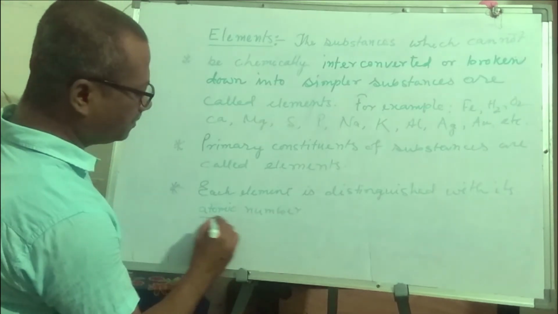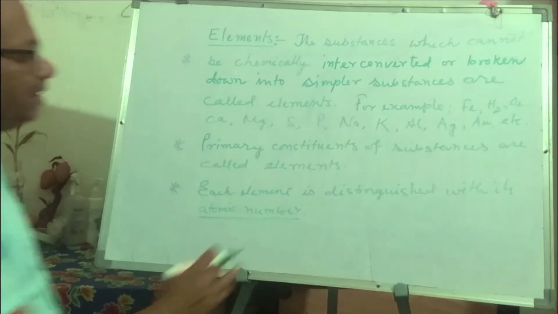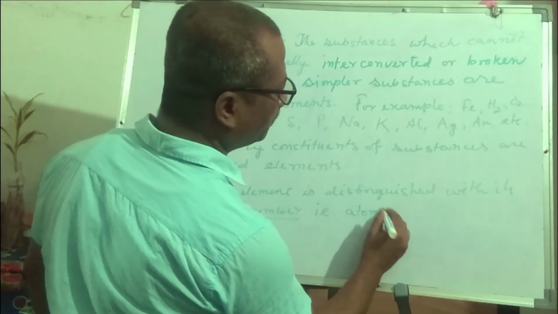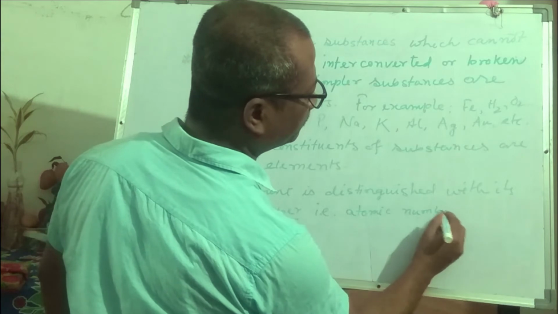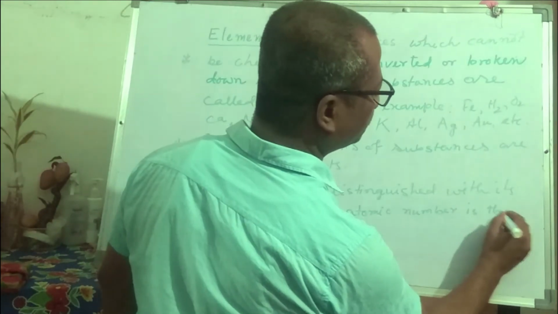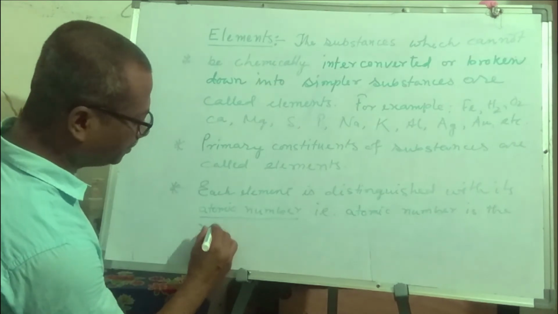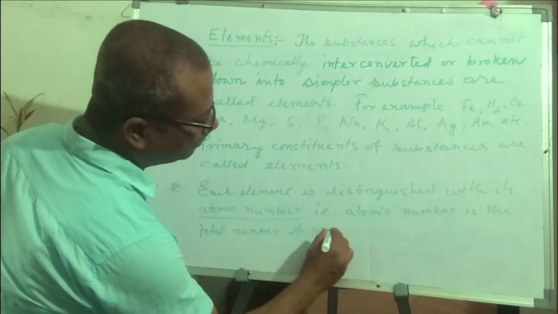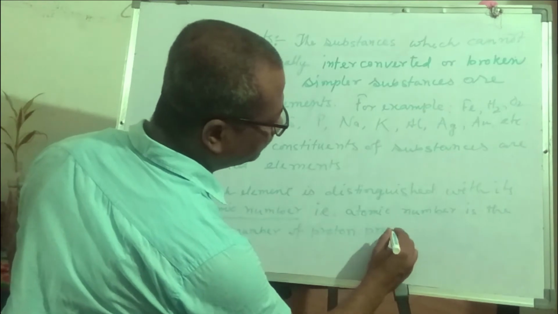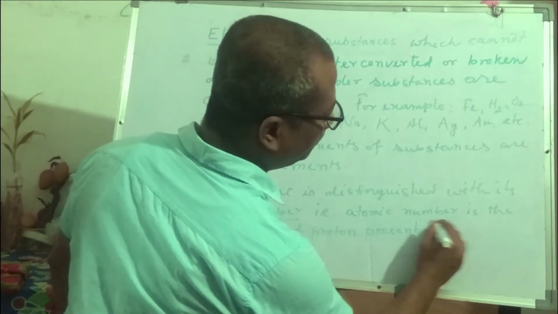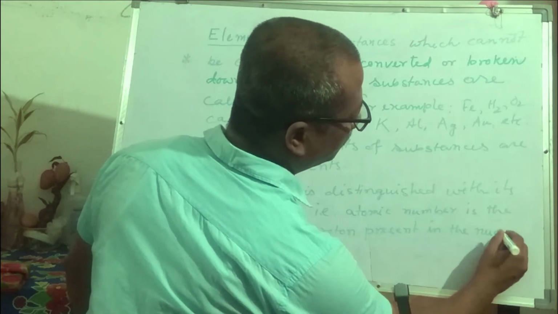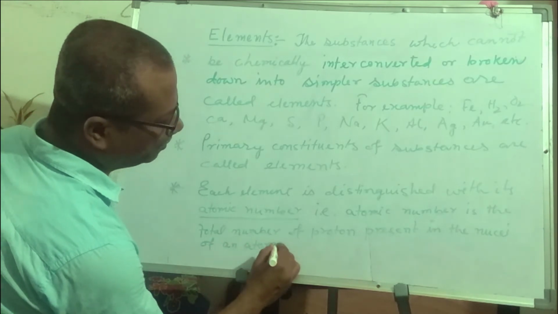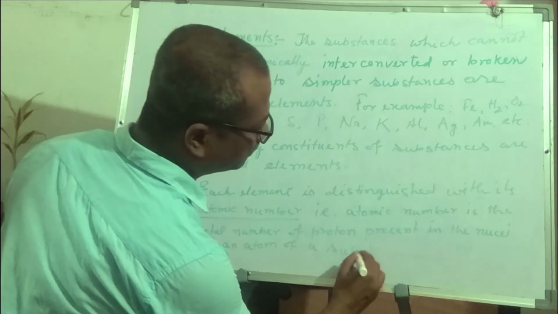Now you may ask me what is called atomic number. Atomic number is the total number of protons present in the nuclei of an atom of a substance.